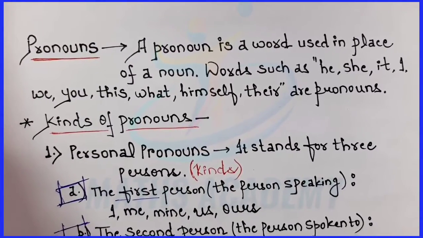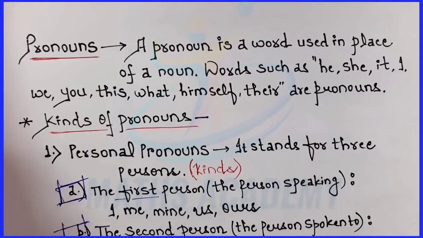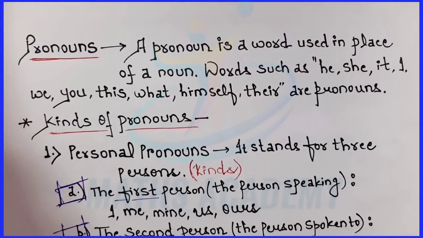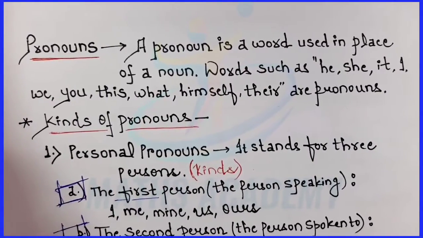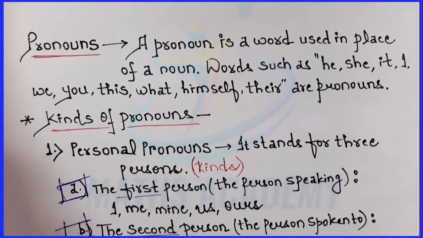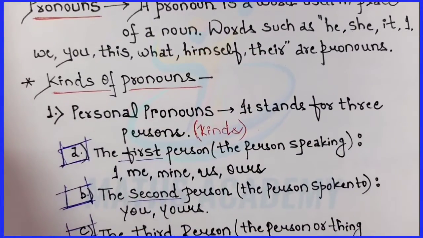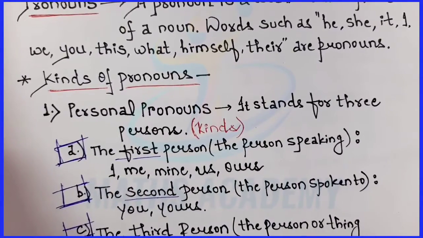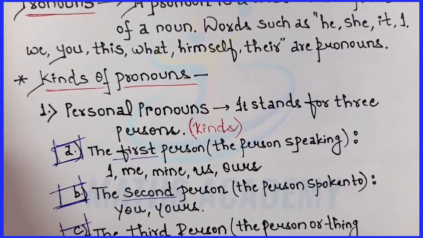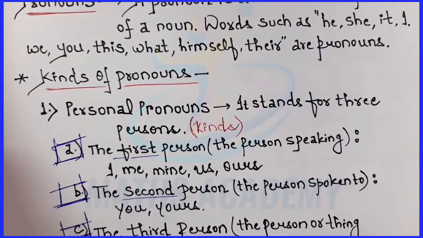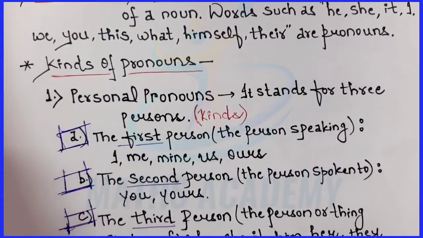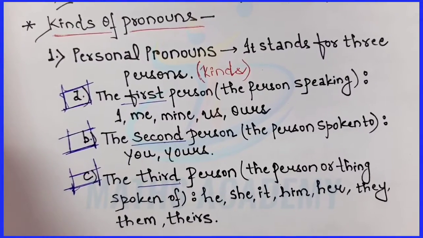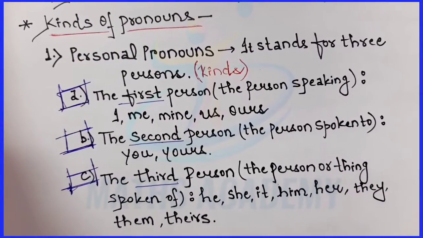So we are going to start with the first pronoun, that is personal pronouns. It stands for three persons. So basically there are three kinds of persons. The first person is the person who is speaking, which includes I, me, mine, us and ours. The second person, the person spoken to, that is you or yours. And the last is the third person, the person or thing spoken of: he, she, it, him, her, they, them, theirs.